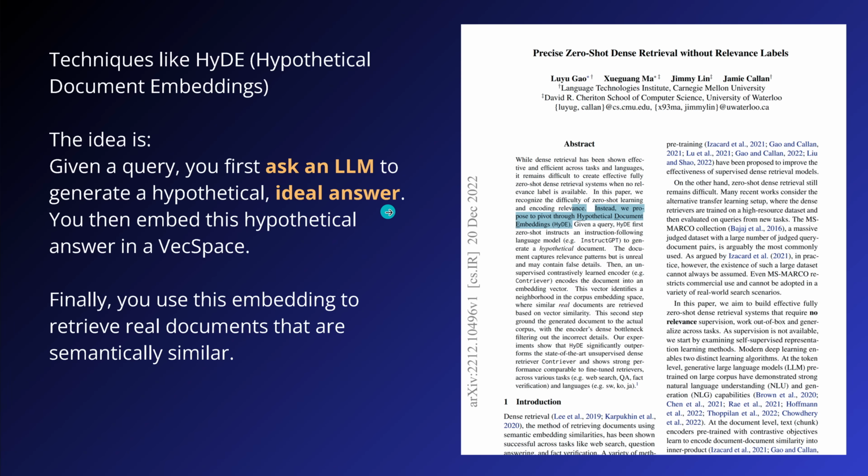It might be the completely wrong answer, but this is not the point. Because now I take this ideal answer and I embed it in, let's say, a 1000-dimensional vector space. And in this vector space, we already have all the other code solutions for a particular query.